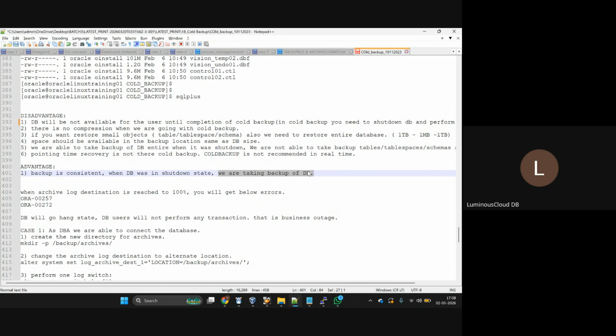Yes. So the backup is consistent. Nothing other than that. You will not get any advantage apart from this.